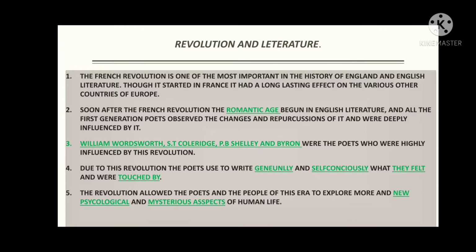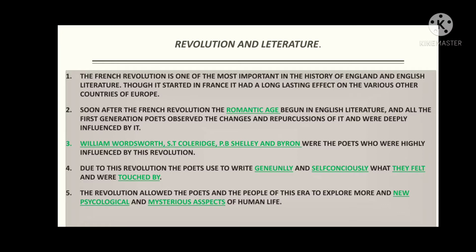Third point: William Wordsworth, S.T. Coleridge, P.B. Shelley and Lord Byron were the poets who were highly influenced by this revolution. The first two, William Wordsworth and S.T. Coleridge, can be considered the first generation Romantic poets, and the second two, P.B. Shelley and Byron, are the second generation Romantic poets. So these four, and other poets like Robert Southey, were all highly influenced and impacted by